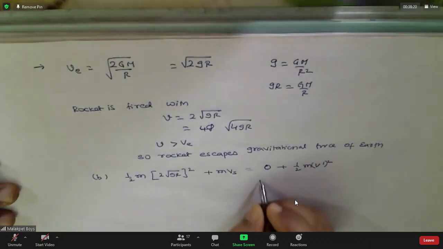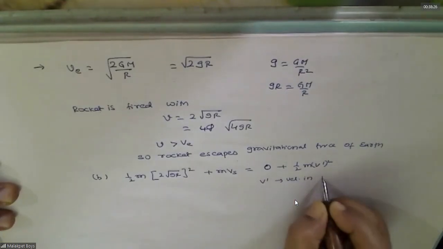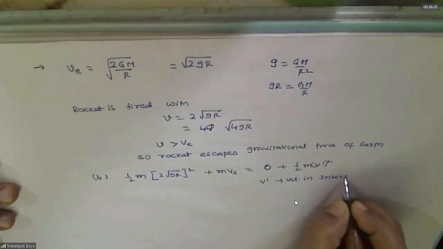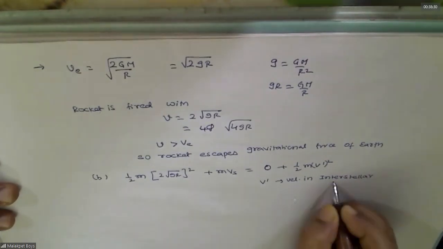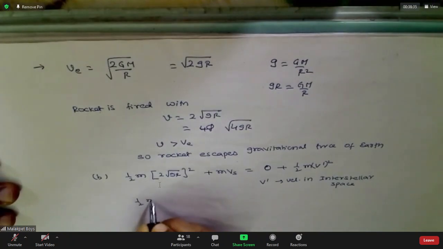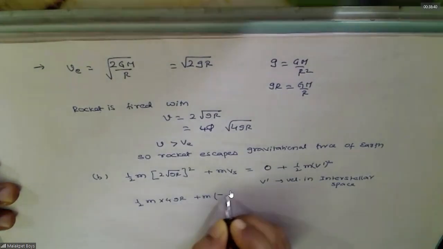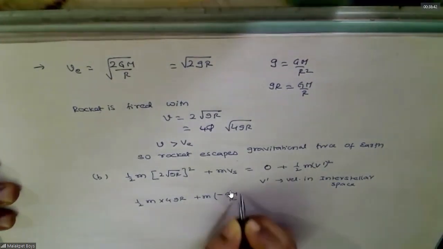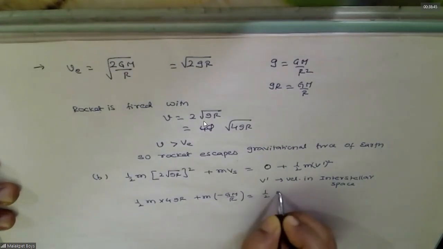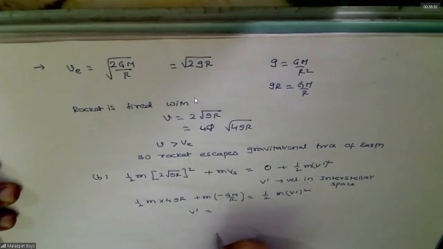V dash is the velocity in interstellar space. Agreed. Yes, sir. Find out v dash.